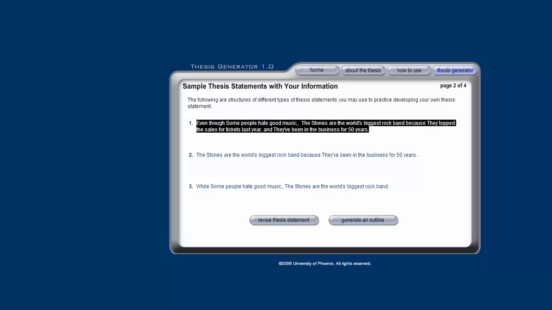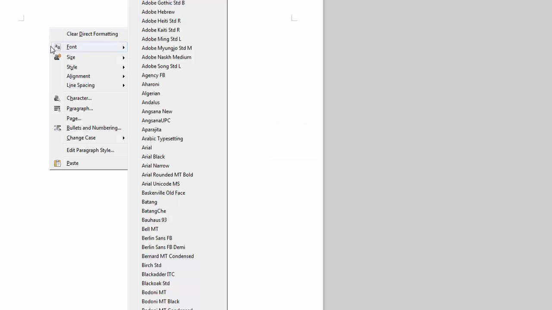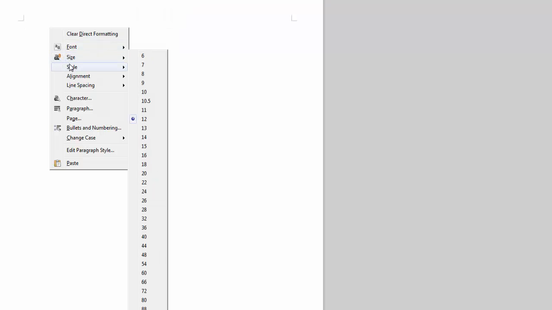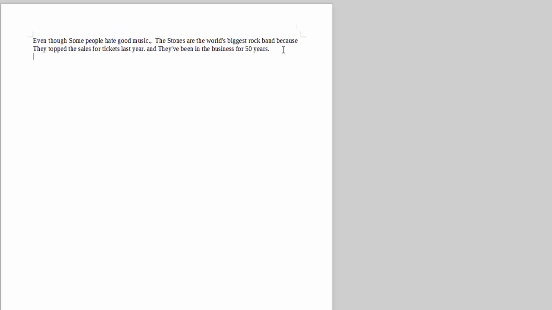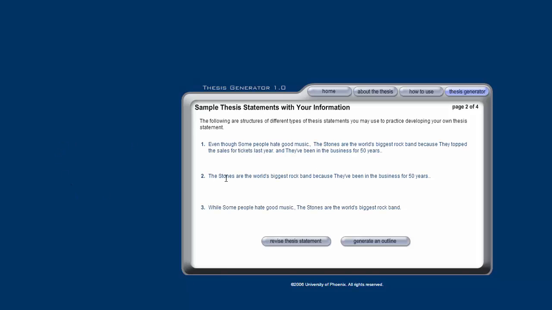So what I want to do right now is copy the first one, just so I have it. And I'm going to select my little OpenOffice or LibreOffice. I'm going to paste it in there so I don't forget. Control V to paste. Great. That's just so I don't forget. Now, going back to the screen.